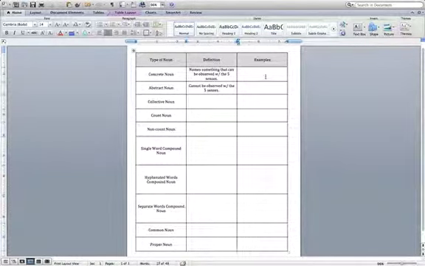Concrete noun example, how about pencil? That can be touched. Computer, that can be touched. Abstract nouns, a little bit tougher. Courage, it can't be touched, it can't be observed with the five senses. Fun, cannot be touched or felt or recognized with the five senses.